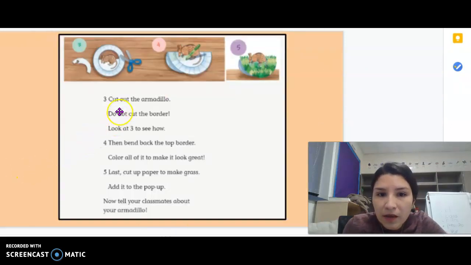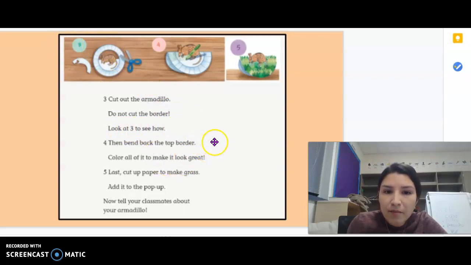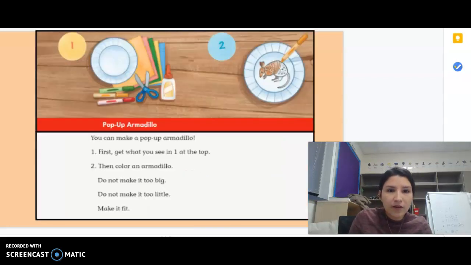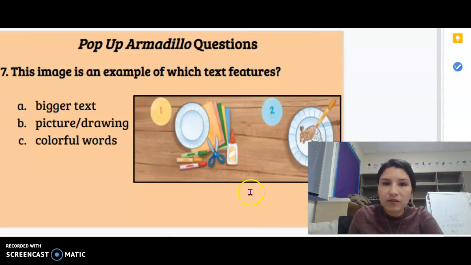Number 3. Cut out the armadillo. That's number 3. Do not cut the borders. Look at 3 to see how. So here's this. Number 4. Then bend back the top border. Color all of it to make it look great. Here it is. Number 5. Last, cut up paper to make grass. Add it to the pop-up. Now tell your classmates about your armadillo. Okay, so that's the little passage. Let's go ahead and start answering the questions. Talking about the questions, pop-up armadillo questions.